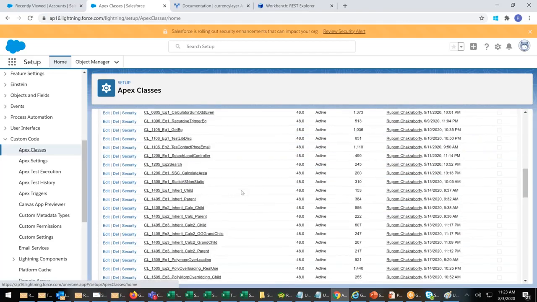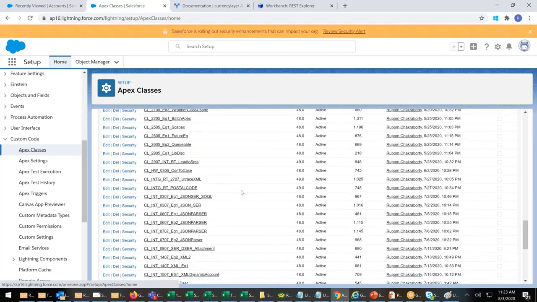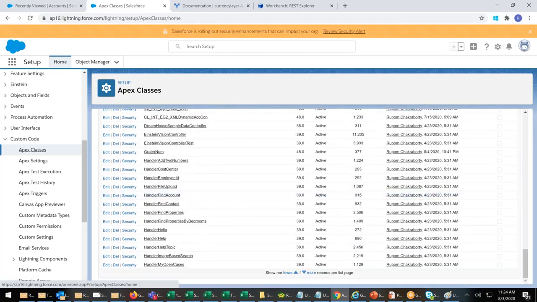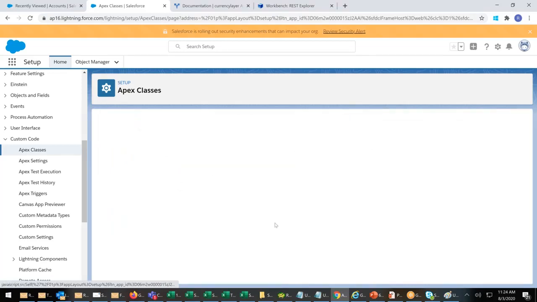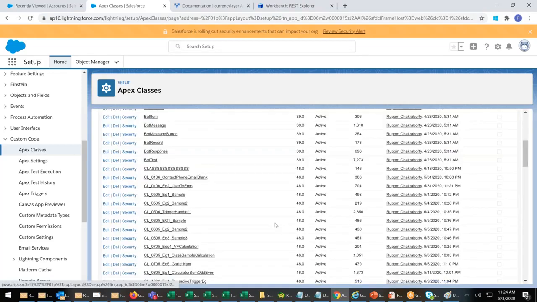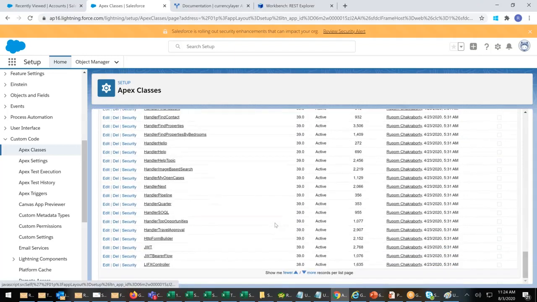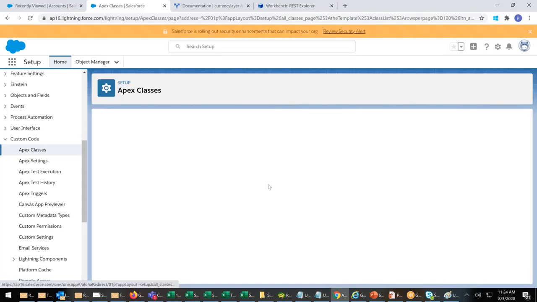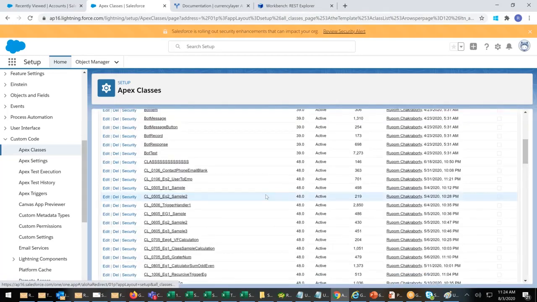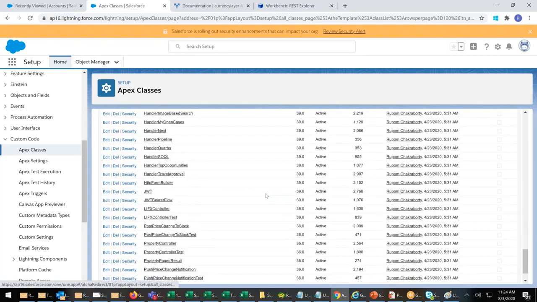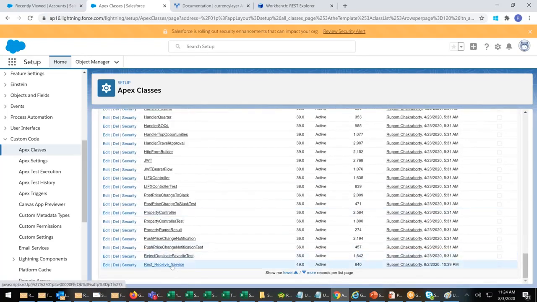Let's look for it, click more, and scroll down. REST receive service.